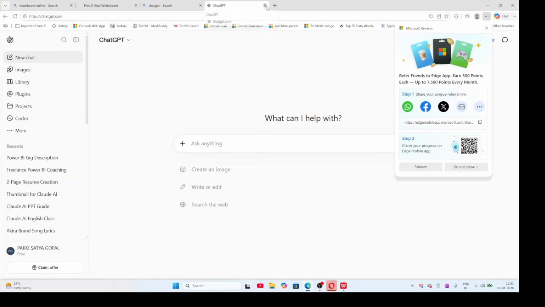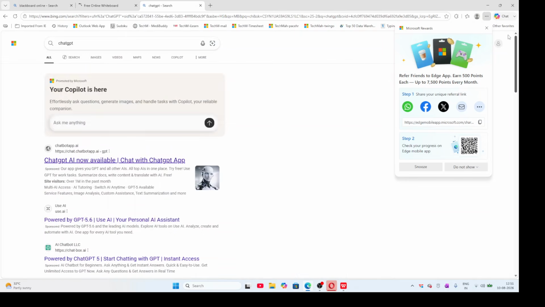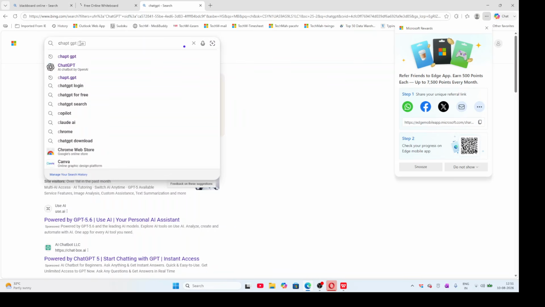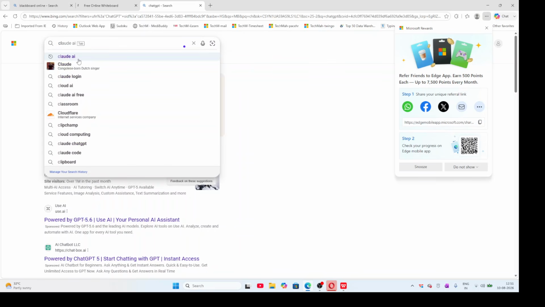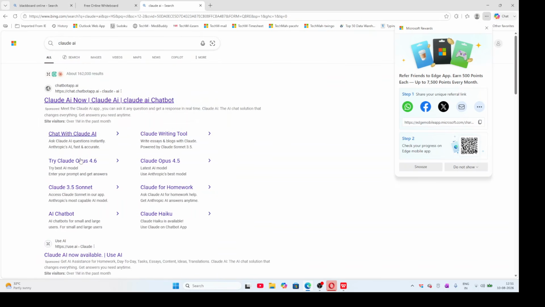See, in my last class I already explained about the Cloud AI tool, right? In the same way as ChatGPT, we'll use Cloud AI also. Here I am typing Cloud AI. Just a minute, please. My mouse. Cloud AI. But you can click Cloud AI or Cloud anything. No problem. See here, this is chatbot.api app, and this is for yes use.ai.